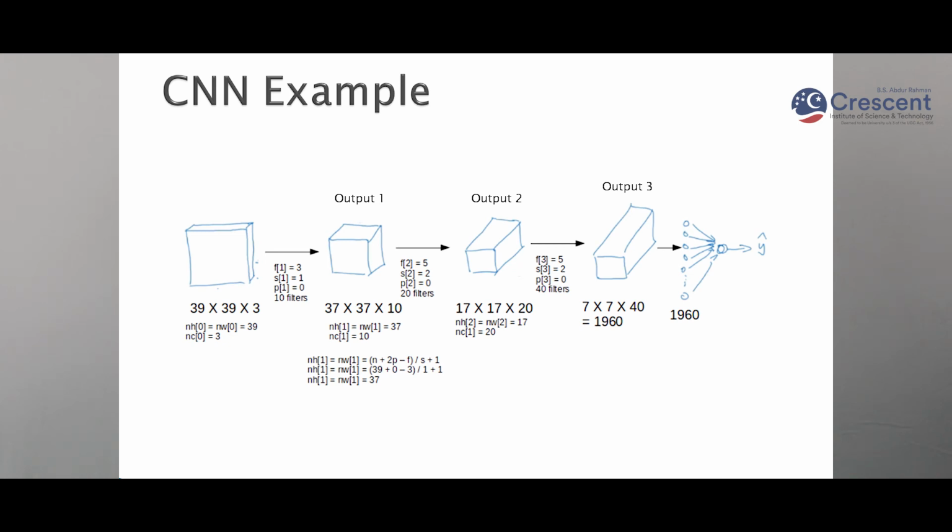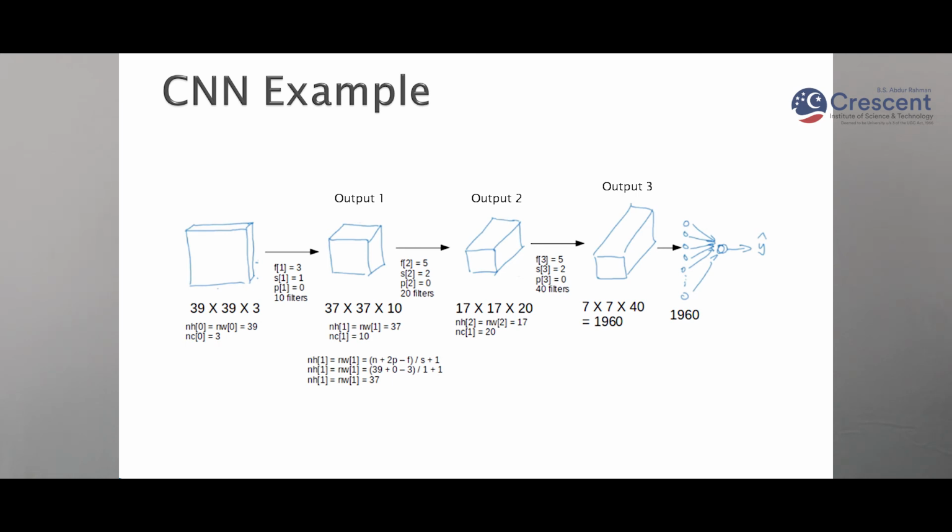So how did this 37 come? You just have to put the values in the formula n minus f plus 1, where n is 39 and f is 3, plus 1, that is 37. The number of channels will be equal to the number of filters.